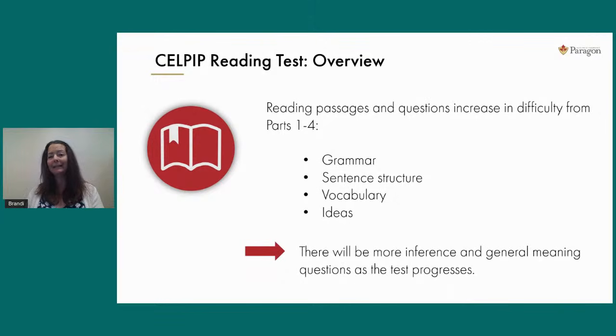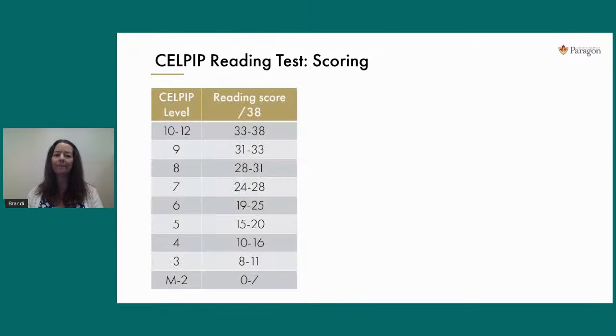All right, so because the test does increase in complexity as it goes forward, you'll find probably more inference type and more general meaning type questions in the later parts of the test. Remember, those specific detailed questions tend to be a little bit easier. So you'll probably encounter more of them in the beginning parts of the test itself. Now, I guess we should talk about scoring before we practice our questions today.